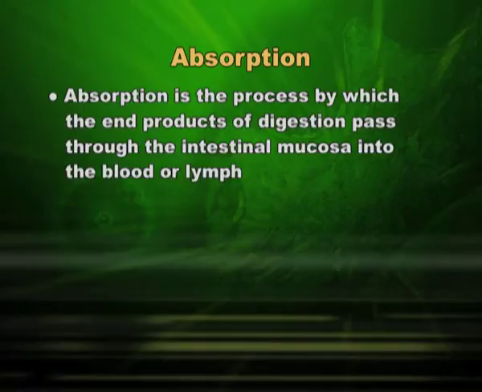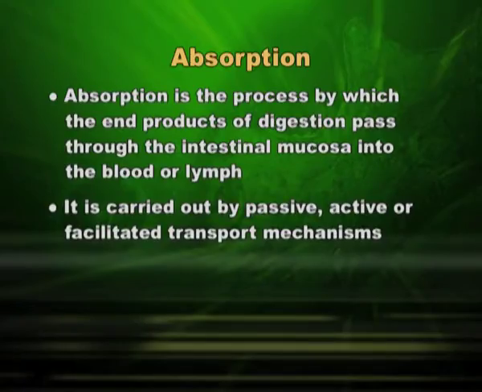So, coming to absorption. Absorption is the process by which the end products of digestion pass through the intestinal mucosa into the blood or lymph. If I say blood or lymph, what do I mean by this? Children, you know that certain things can be absorbed by blood, like end products of protein and end products of carbohydrates. But fats can be absorbed only by lymph, that means end products of fats will be absorbed by lymph.